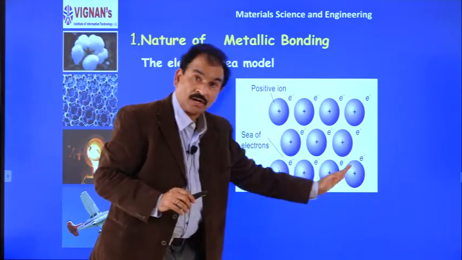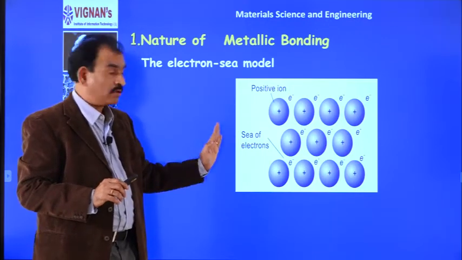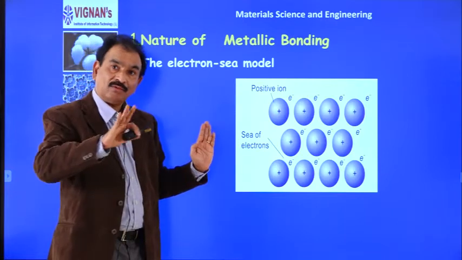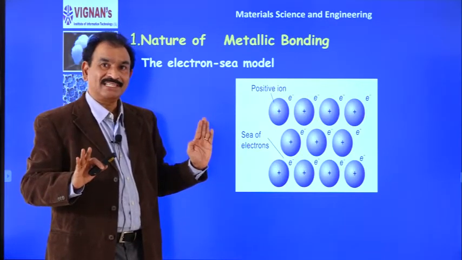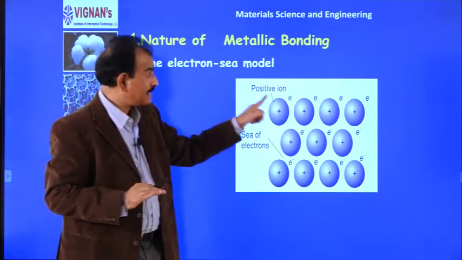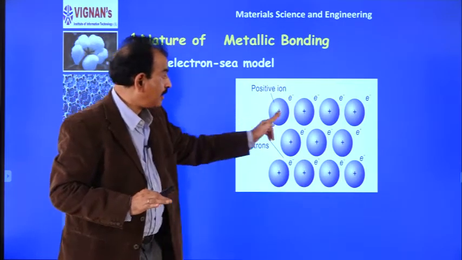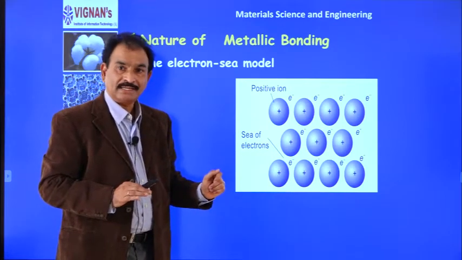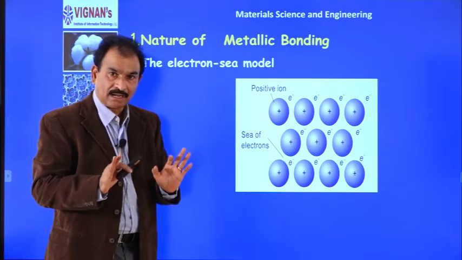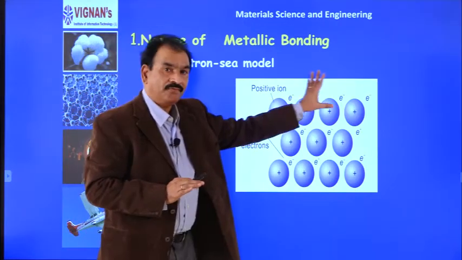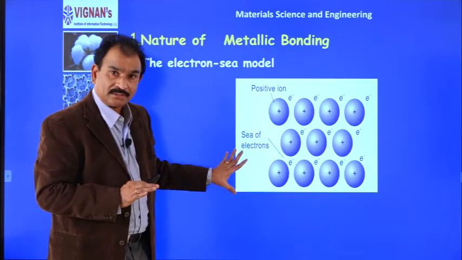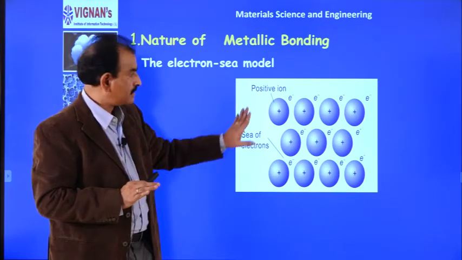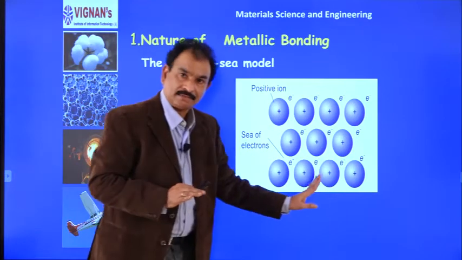These free electrons continuously move from one corner to the other, like water in the ocean. That is why we call it a sea of electrons. And inside that sea of electrons, we have positive ions. That means every metal consists of a freely moving electron cloud, or sea of electrons, and stable metal ions.